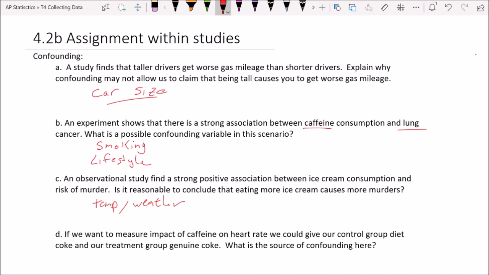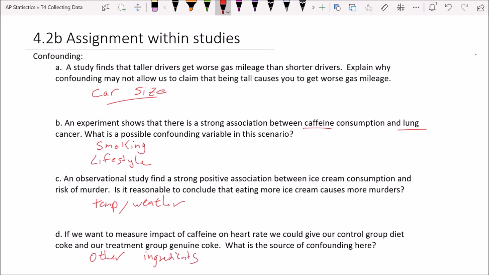All right, what about D? If we wanted to measure the impact of caffeine on heart rate, we could give our control group Diet Coke and our treatment group genuine Coke, or just Coca-Cola, if you will. What is the source of confounding? Okay, the source of confounding here is the other ingredients in these two. And so what I mean by that is Diet Coke and Coca-Cola don't have the exact same ingredients, just with caffeine missing.